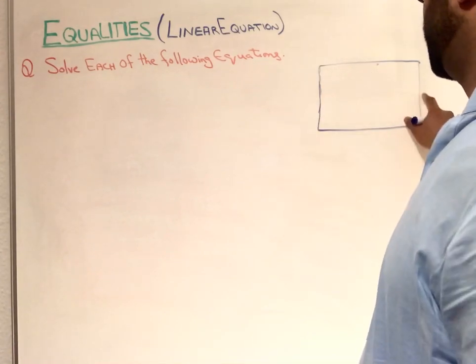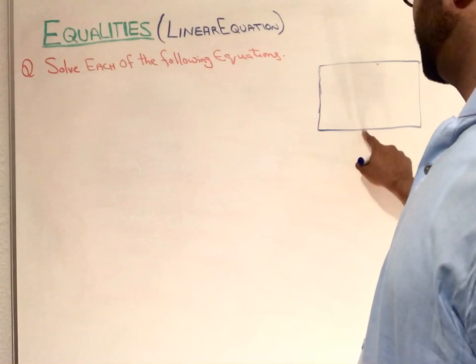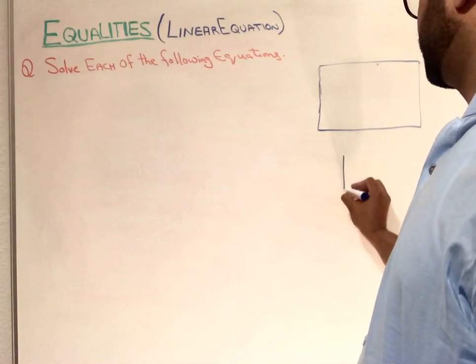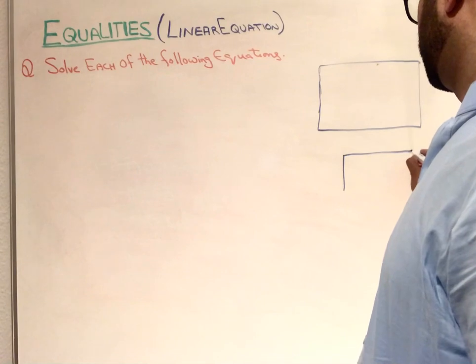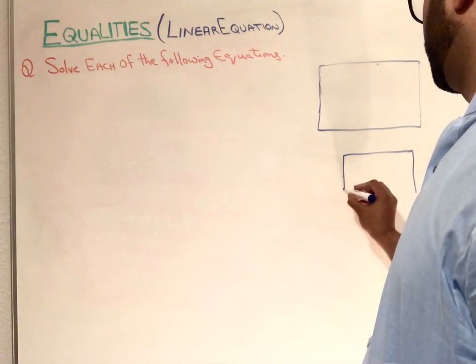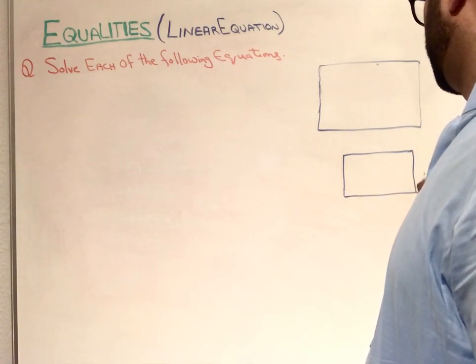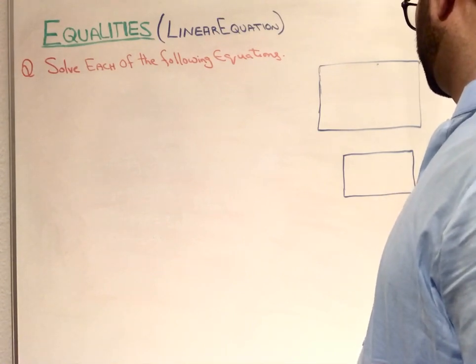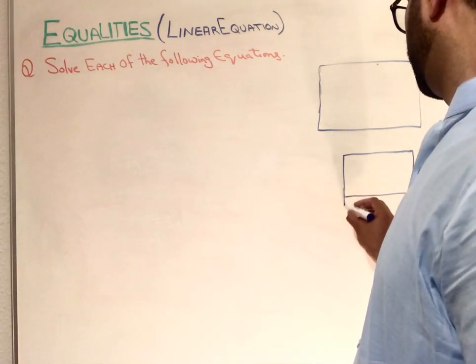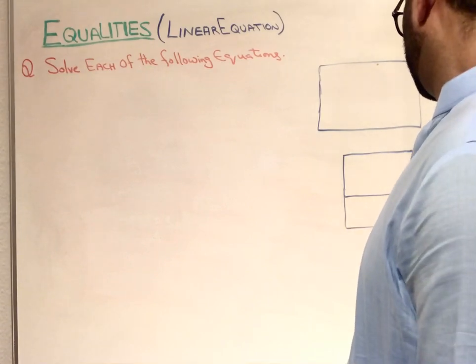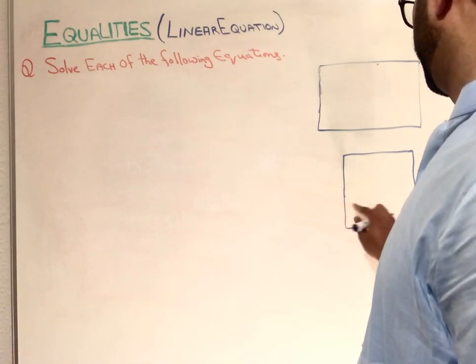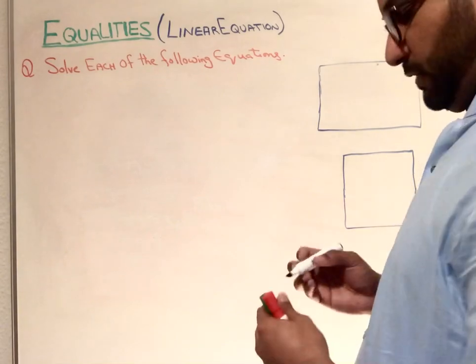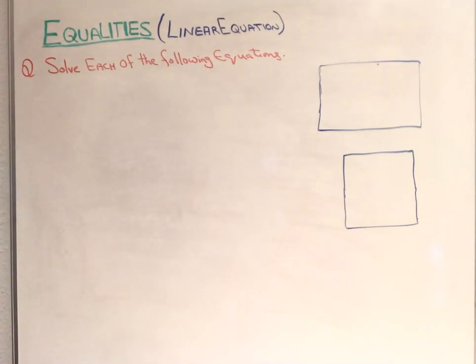Rectangle, this side equal to that side, and another one also given. That's two rectangles, so I can write down the values of these ones. 2x.